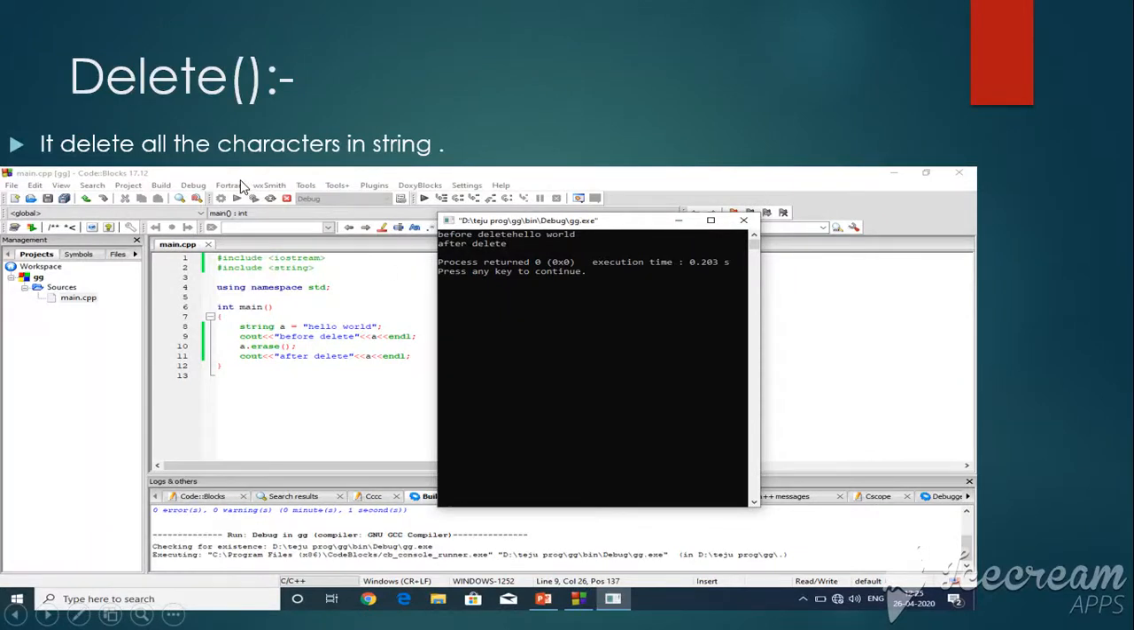Then delete, which deletes characters in a string. For example, I take the string hello world and store it. Before delete it is hello world. I delete using A.erase, and after the delete, it is erased.